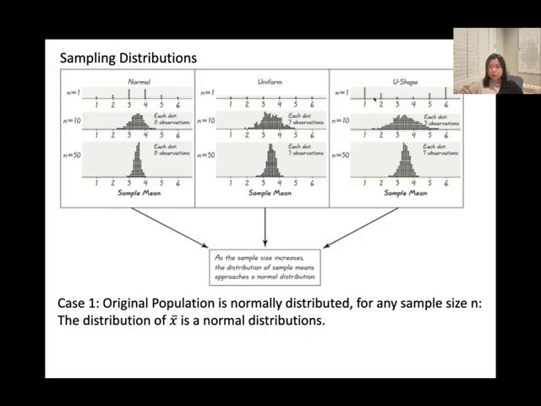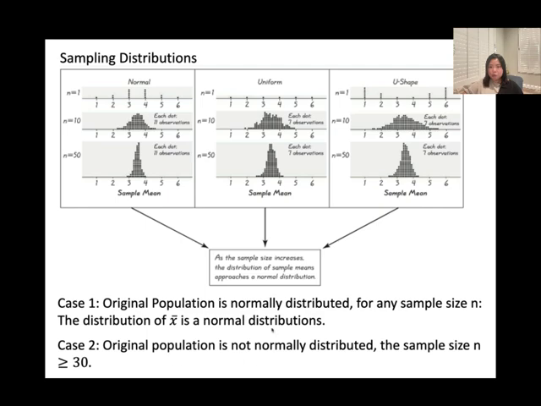When the original population is not normally distributed, if we can increase the sample size, then finally our sample means will look like the normal distribution. So that would be our case 2. But we don't have to get the sample size equal to 50. We're going to say the original population is not normally distributed, then the sample size n has to be greater than or equal to 30. So this is the requirement for the central limit theorem.